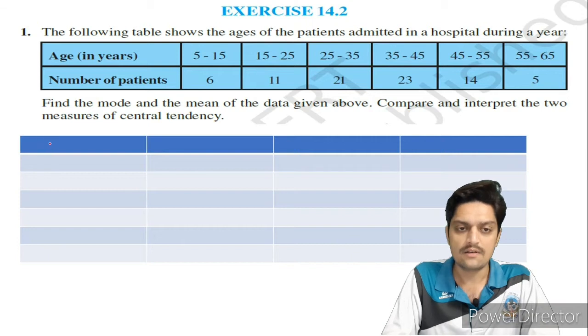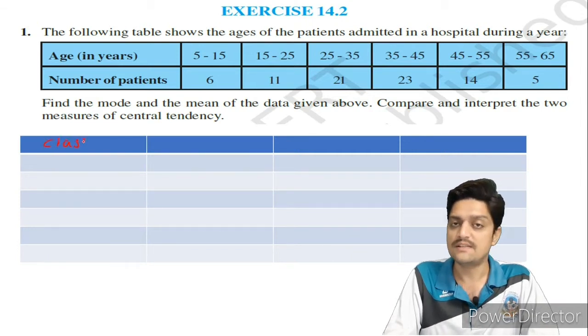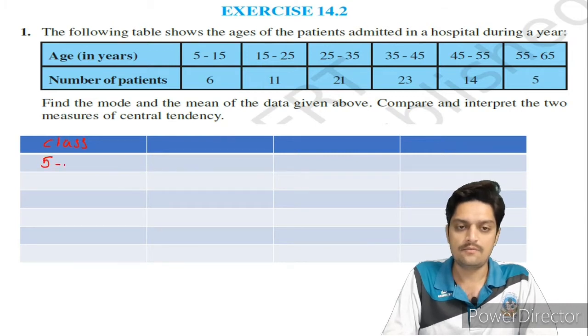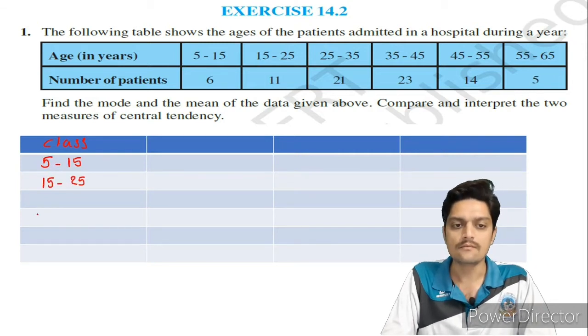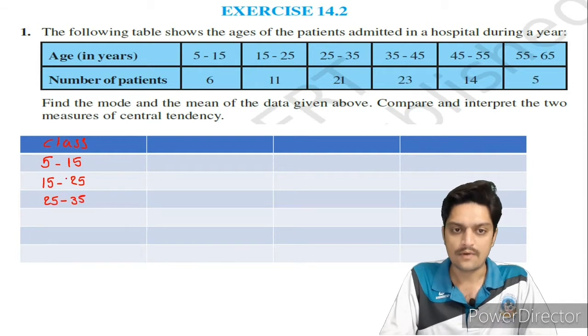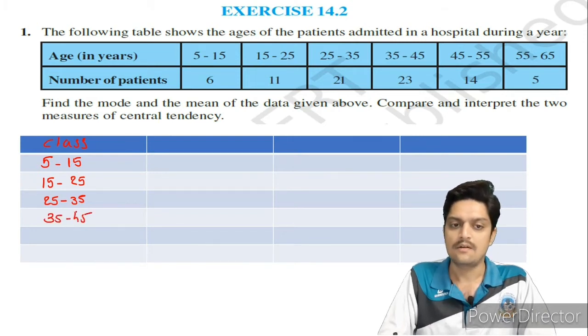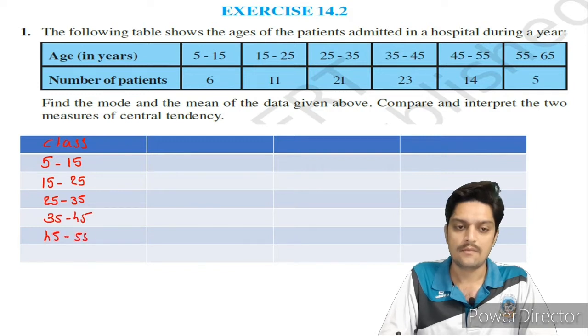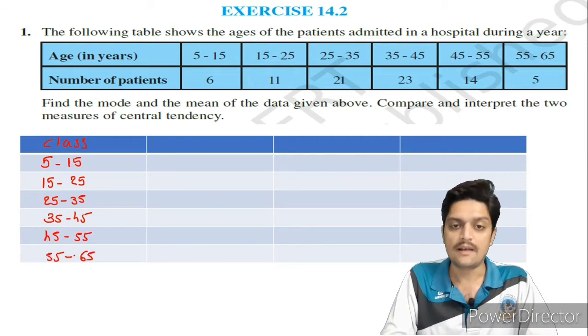Class means class interval: 5 to 15, 15 to 25, 25 to 35, 35 to 45, 45 to 55, and 55 to 65. Now fi: 6, 11, 21, 23, 14 and 5.